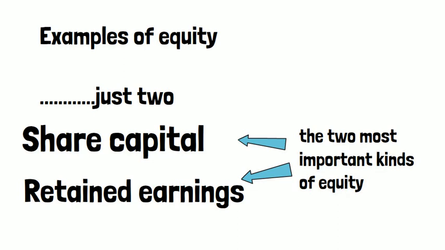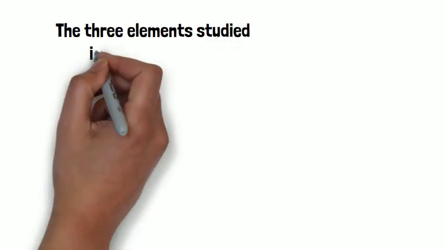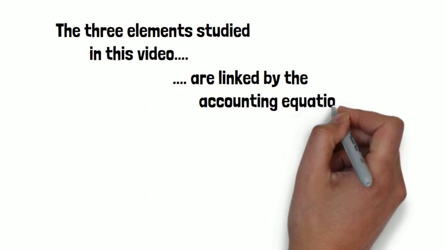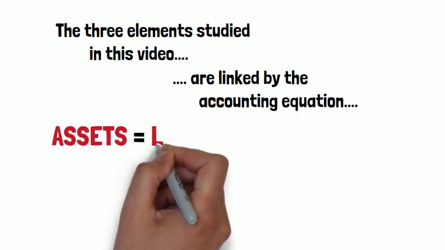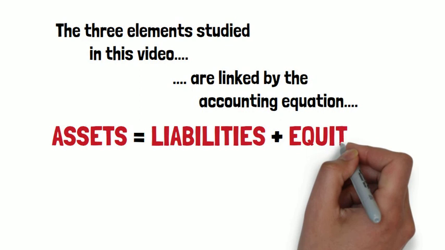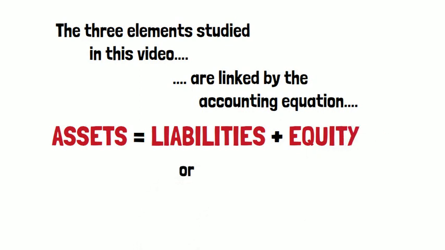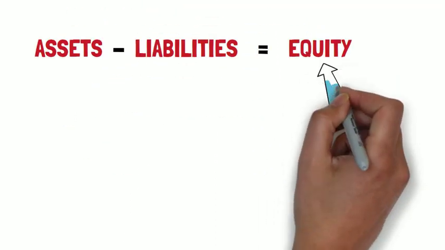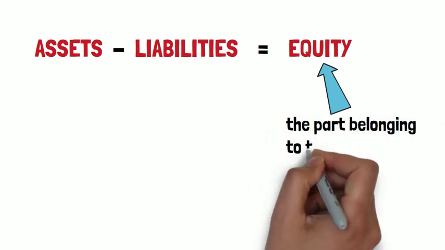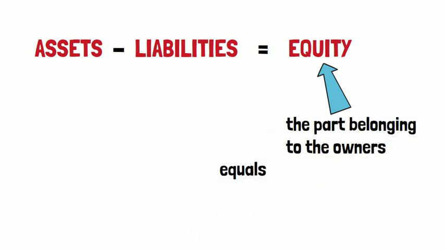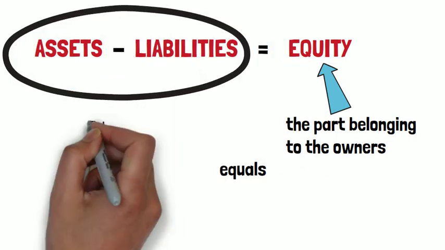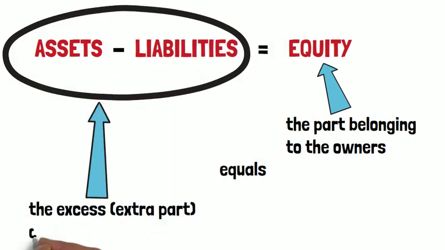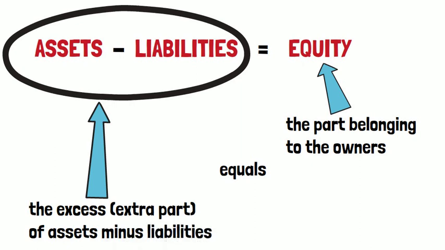The 3 elements of accounting that we've studied in this video are linked by an equation called the accounting equation, which is assets equals liabilities plus equity, or assets minus liabilities equals equity. And from this, assets minus liabilities equals equity, you can see that the equity, the amount which belongs to the owners of a business, is the excess of assets over liabilities.